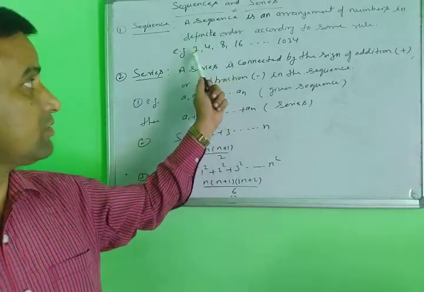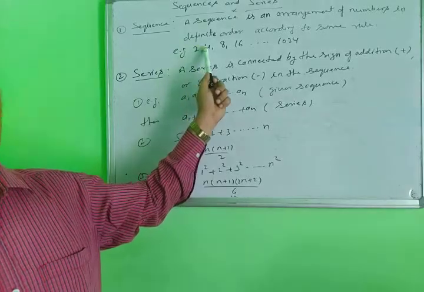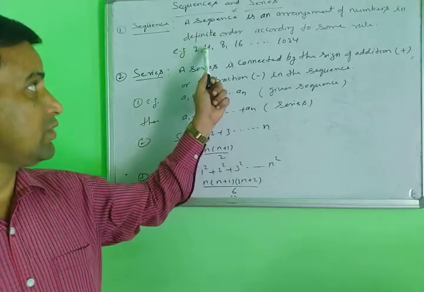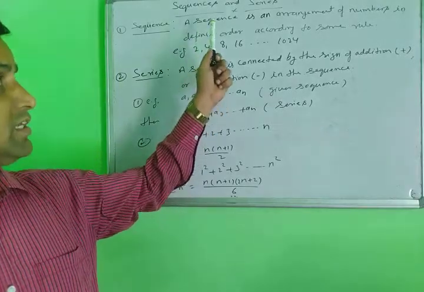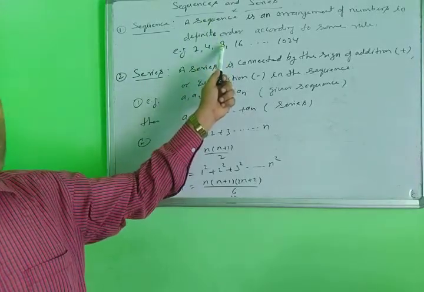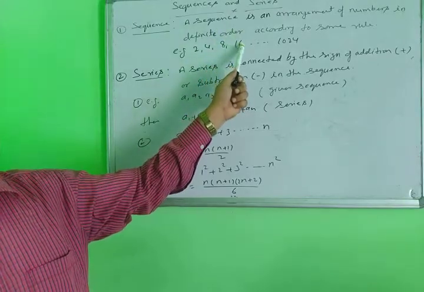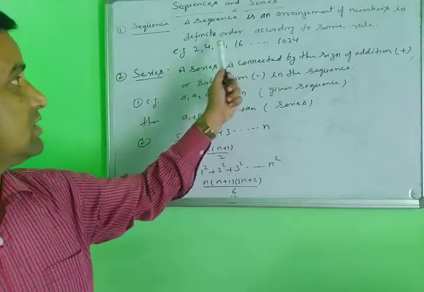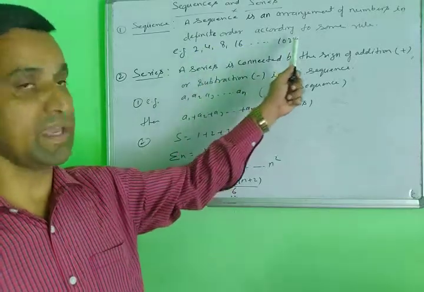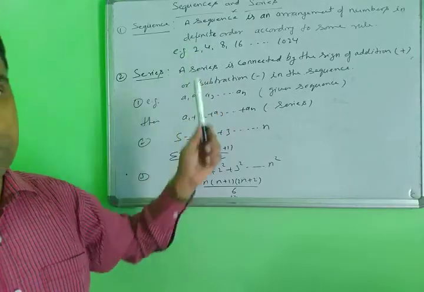So what is the relation between the first, second and third term? If you multiply the first term by 2, you get the second term. Similarly, when you multiply the second term by 2, you get the third term. Same rule: multiply the third term by 2, you get the fourth term. So this sequence is continuous, meaning you apply the multiply by 2 rule to each term to get the next term.